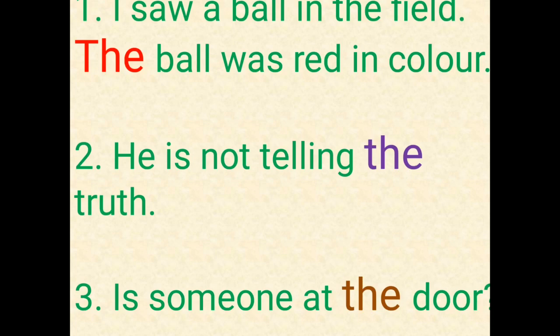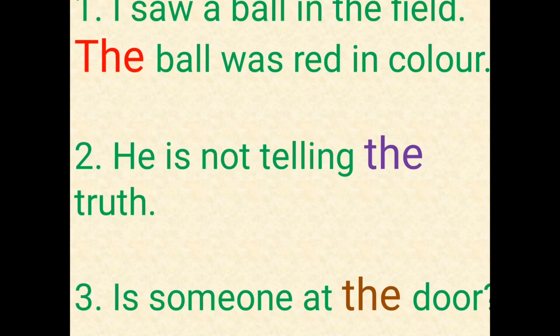Examples: I saw a ball in the field. The ball was red in color. Here you see, I am particularly telling about the ball which I saw in the field. I am talking about the ball which I saw in the field. So I am using the before the ball.